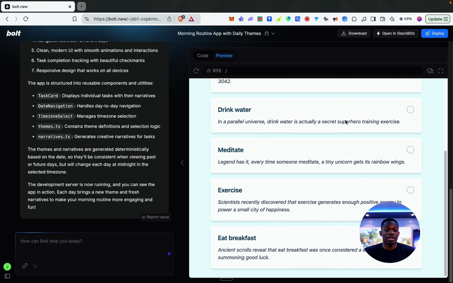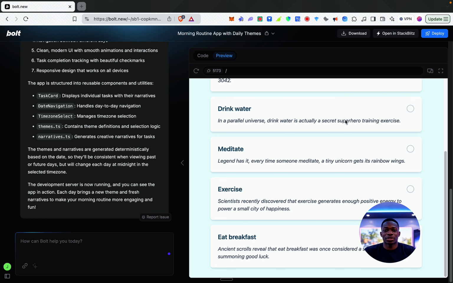Meditate: legend has it, every time someone meditates, a tiny unicorn gets its rainbow wings. Exercise: scientists recently discovered that exercise generates enough positive energy to power a small city of happiness. Eat breakfast: ancient scrolls reveal that eat breakfast was once considered a sacred ritual for summoning good luck. Okay, cool. Yeah, this is quite interesting.